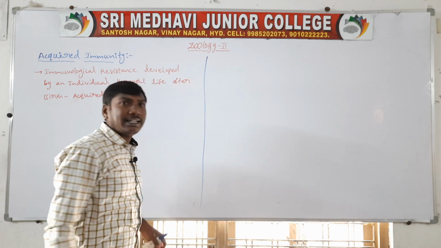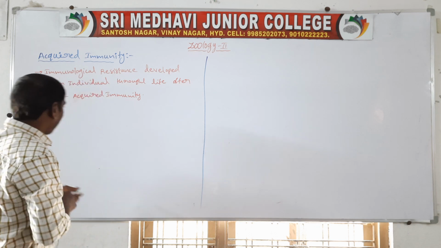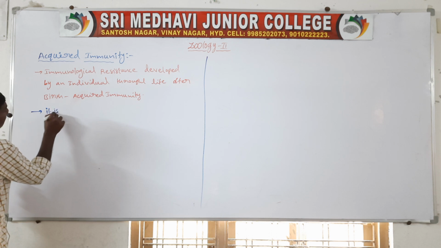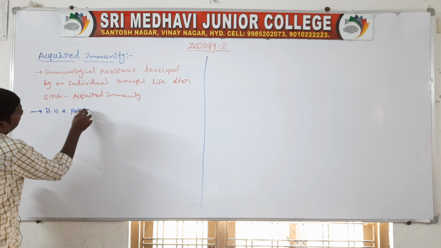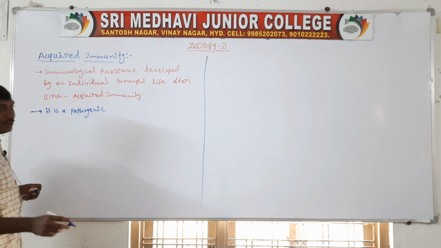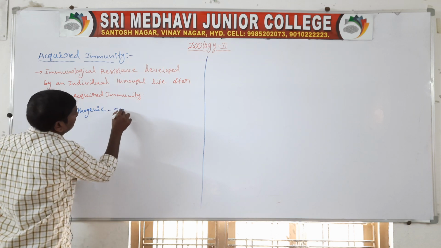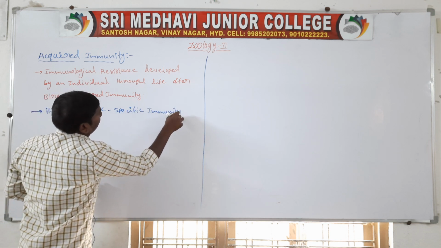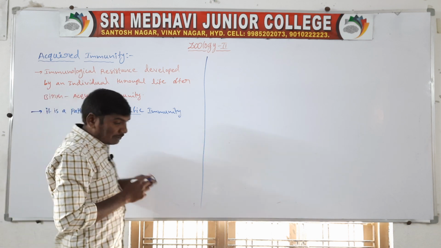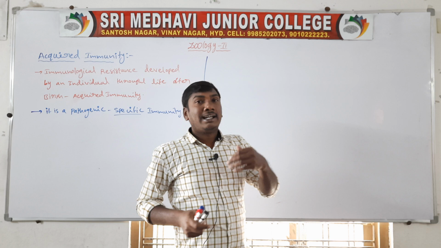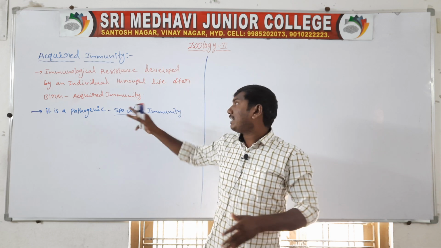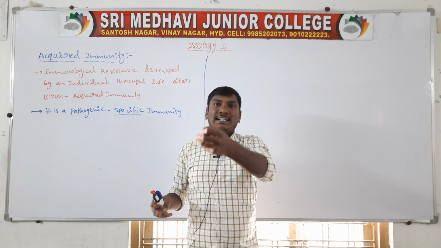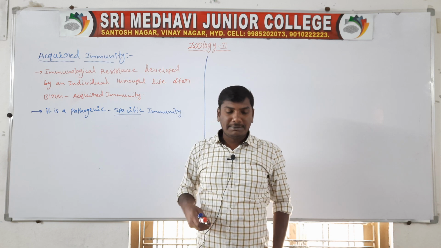Next, acquired immunity is a pathogen-specific immunity. There is specific immunity and non-specific immunity. Innate immunity is non-specific immunity, while acquired immunity is specific immunity, which means that when a special type of antigen enters our body, the immunity is activated against it. That is why it is specific immunity.